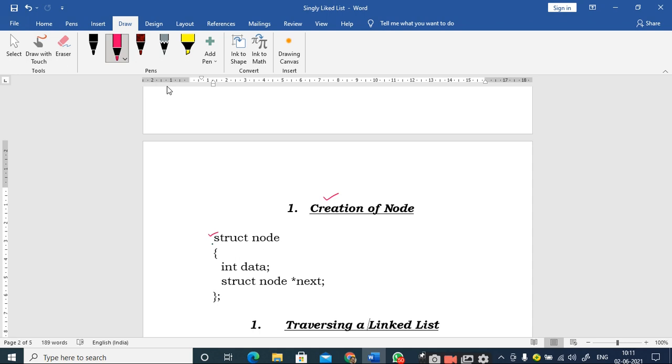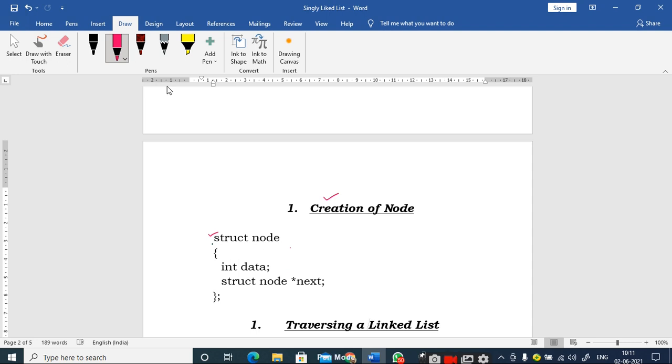Any node should point to another node, right? That is why one part of the node has to be the address part of the same structure. This type of concept is only supported by self-referential structures. That is the reason we are going for the structure concept.